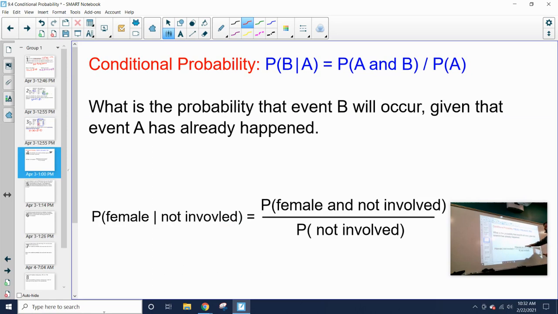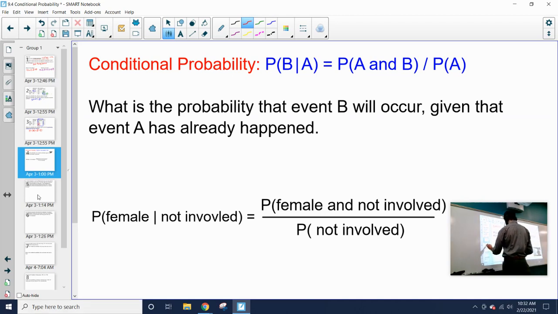So it's the probability of both events occurring divided by the probability of the given event occurring. That is always your conditional probability. We can do this as long as we don't have a frequency table, as long as we have those two pieces of information, we should be able to solve this.